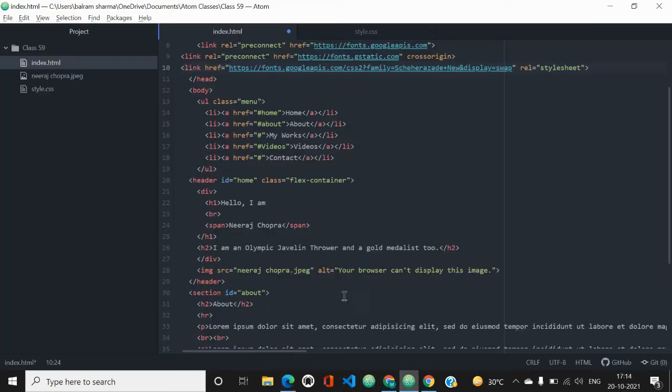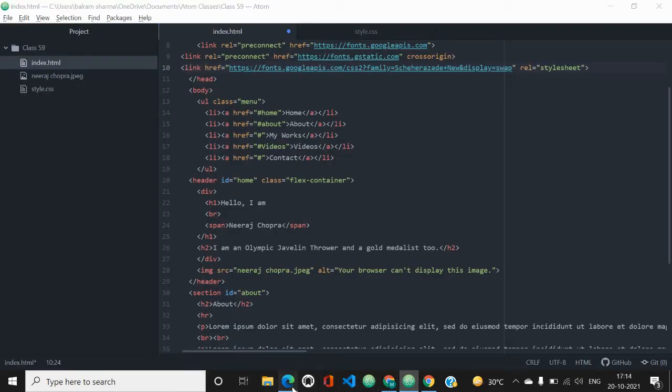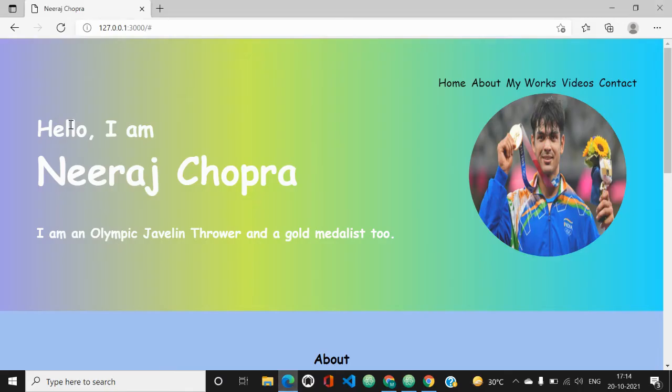And then we will go to our code again. Then Neeraj Chopra is stored in a span tag. Basically, they both are in the same h1 only, but we have separated Neeraj Chopra into a span tag, because you can see that both are in this h1 only, but Hello I Am has a lesser font size than Neeraj Chopra. So to separate the properties in the same tag, we have given a span tag.